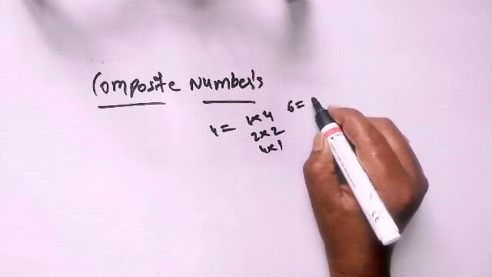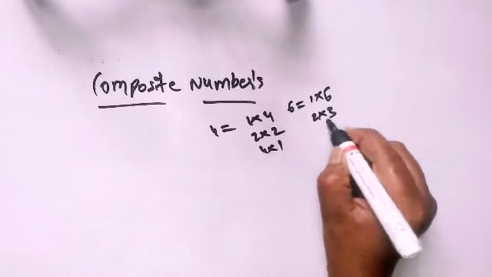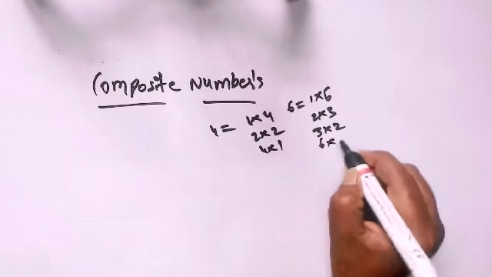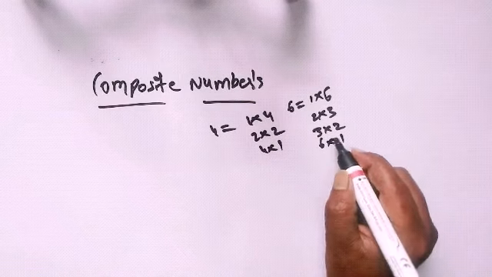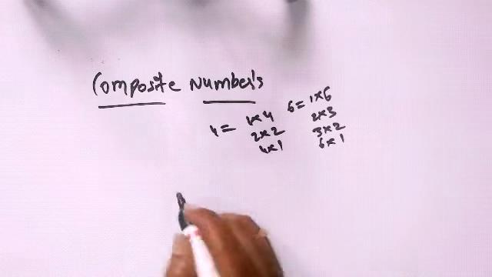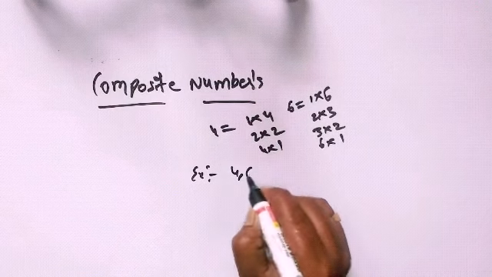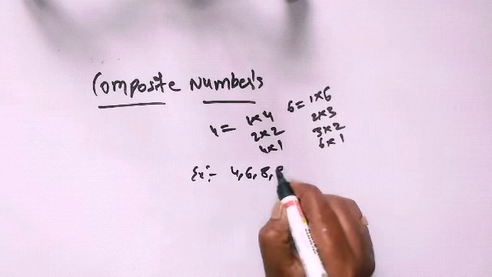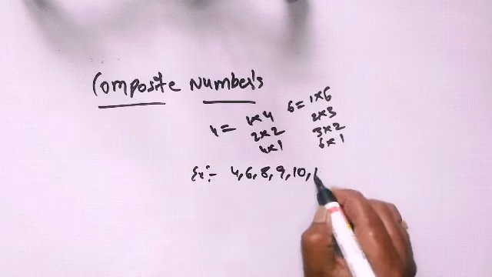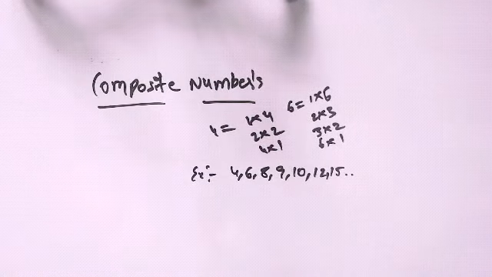And you go with 6. Here also we have more than 2 factors: 1 six is 6, 2 threes are 6, 3 twos are 6, and 6 ones are 6. Like this, the numbers which have more than 2 factors are said to be composite numbers. We can take examples 4, 6, 8, 9, 10, 12, 15. All these numbers are composite numbers. So prime numbers have only 2 factors, but composite numbers have more than 2 factors.